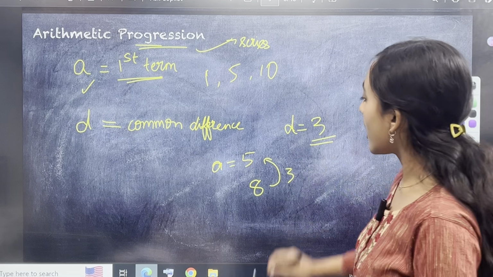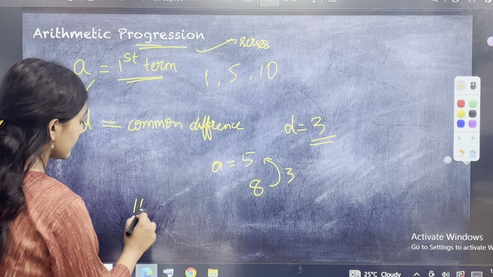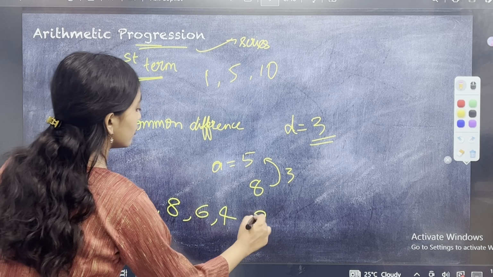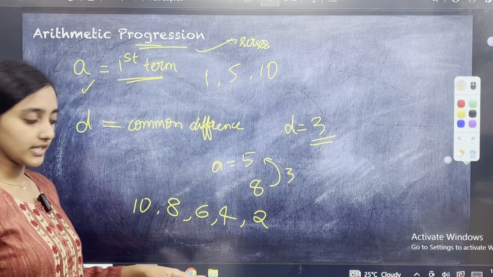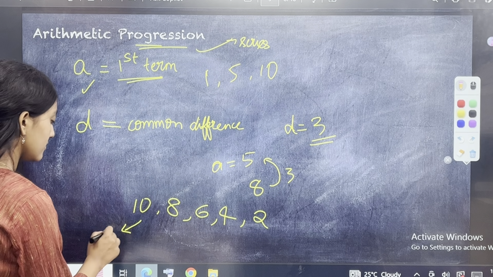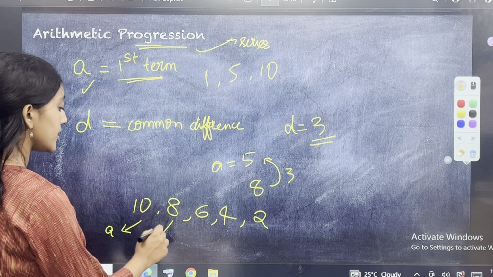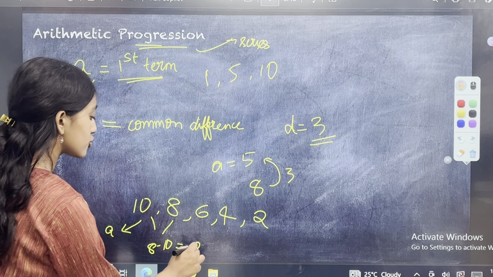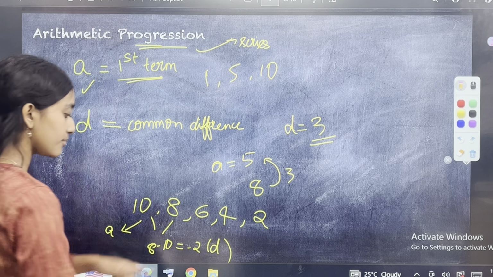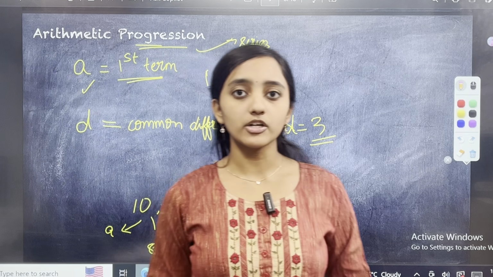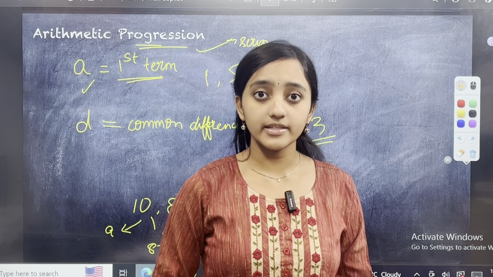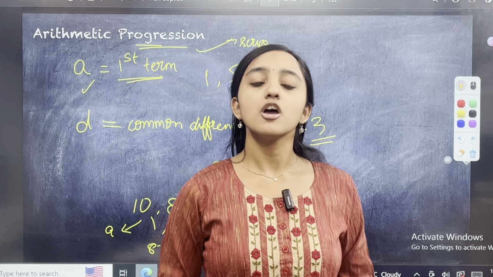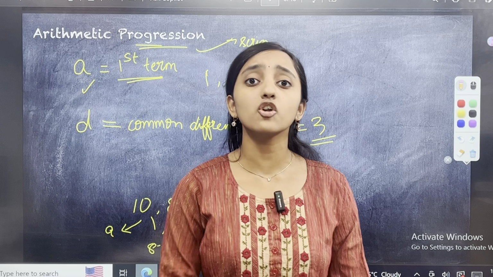For example, agar series hai 10, 8, 6, 4, 2. If this is the series, the first term is A, then the common difference will be 8 minus 10, which is equal to minus 2. So D will be equal to minus 2. So basically what I mean to say is that you can have a series with positive common difference, you can have a series with negative common difference, you can also have a series with zero common difference.